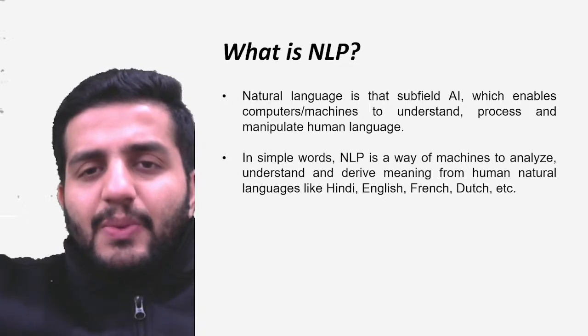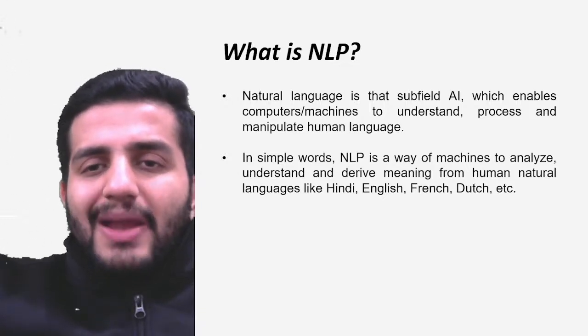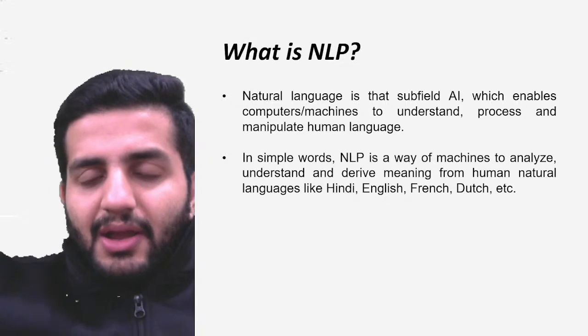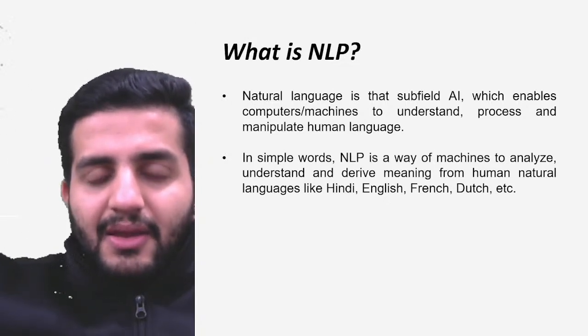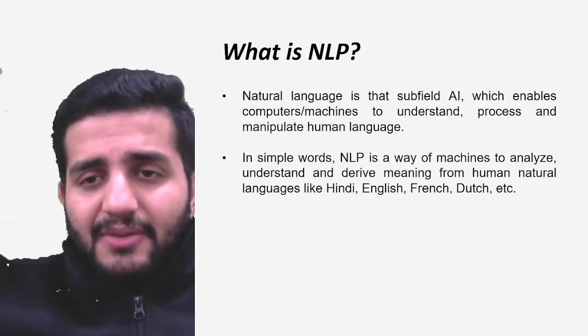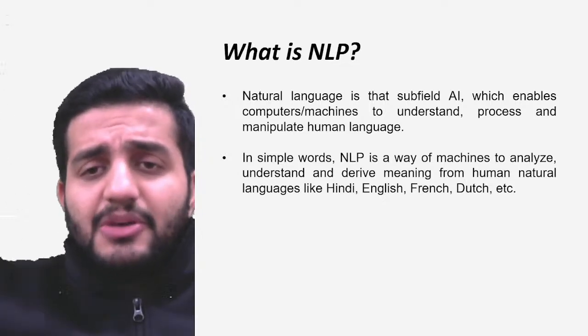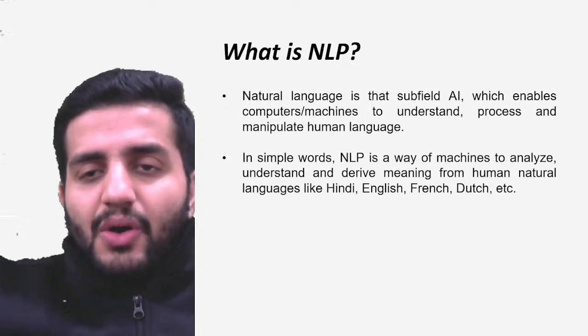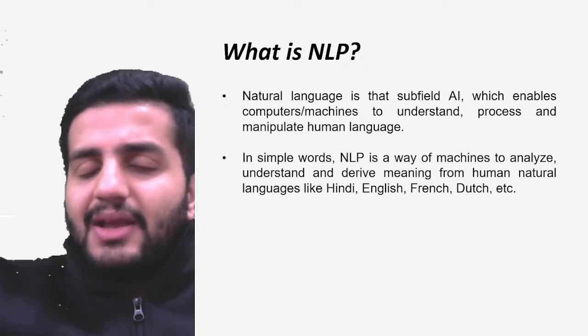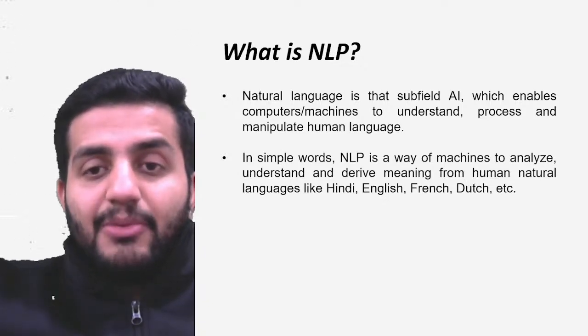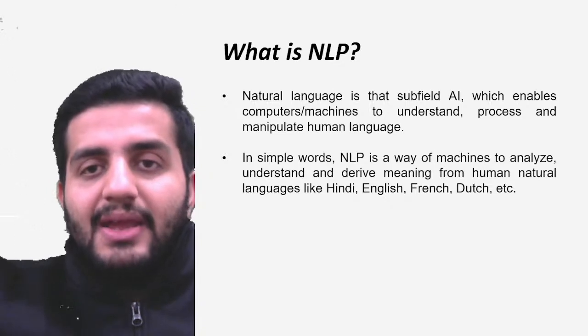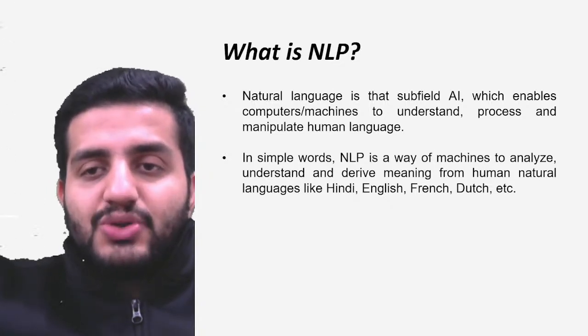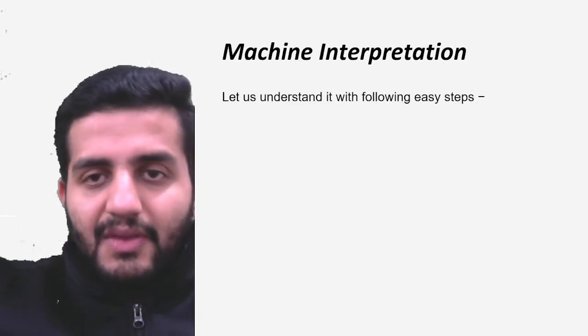It is a technique where machines can understand or manipulate human language, like English, Hindi, Marathi, Bengali, German, French. All of these languages which humans speak, they can always communicate with machines with the help of the NLP technique. That's why natural language processing has been introduced.